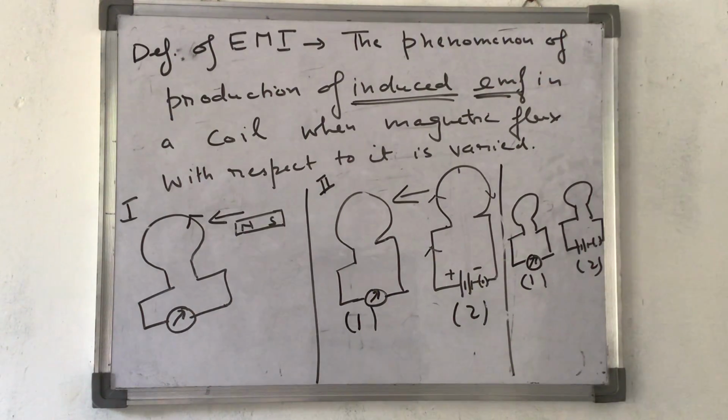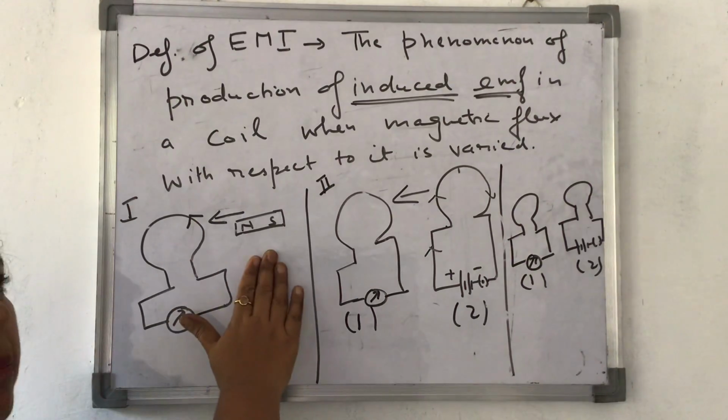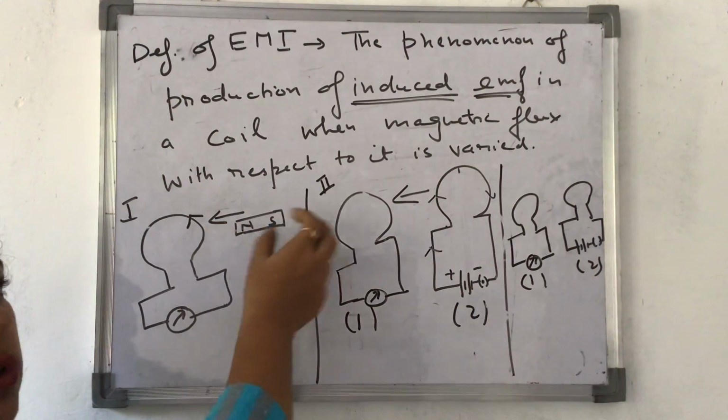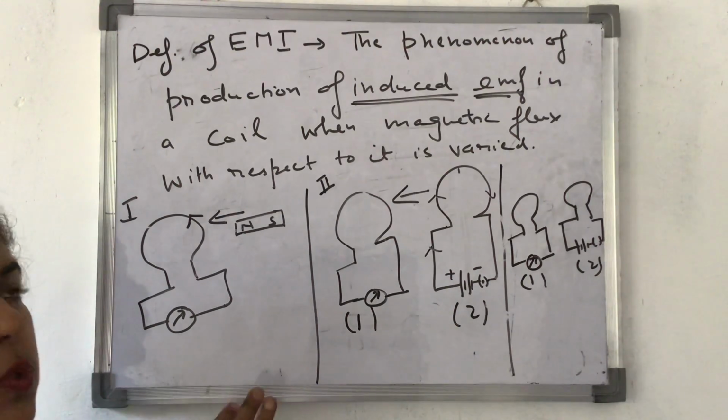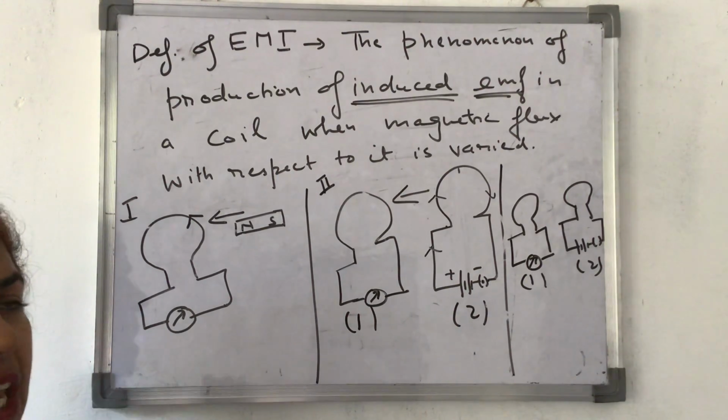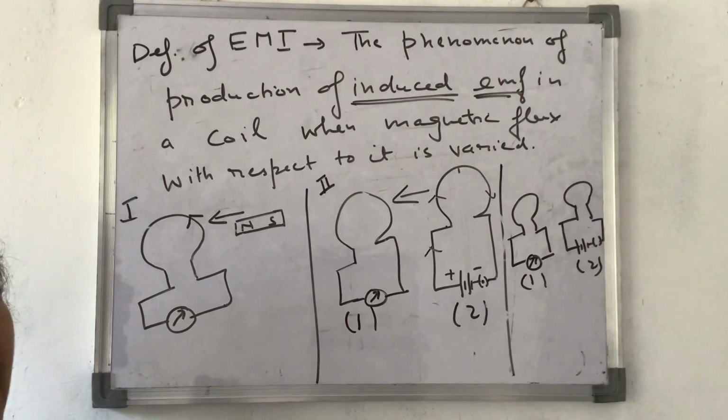Second thing he stated, the induced EMF lasts as long as there is change in magnetic flux. If you stop the magnet at any place, whether it is very close or very far off, induced EMF, induced current will not be produced. So he says the induced EMF lasts as long as there is change in magnetic flux.